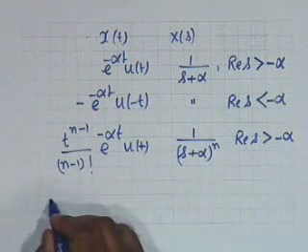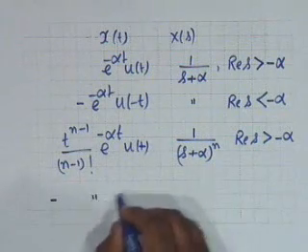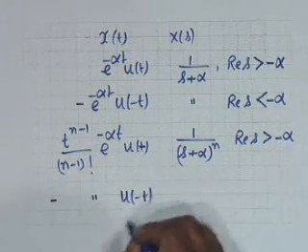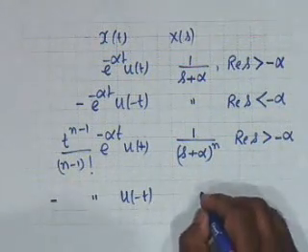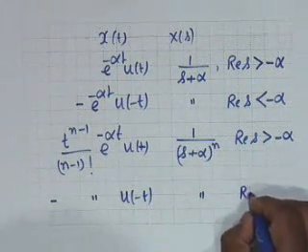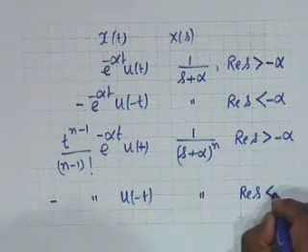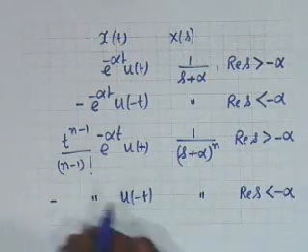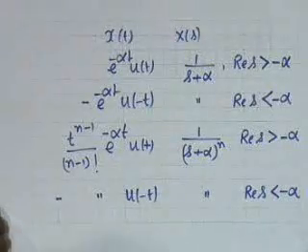And in a similar manner, if I attach a negative sign and instead of u of t I use u of minus t, the Laplace transform remains the same, but the ROC changes to real s less than minus alpha. All right. Then we take, am I going too fast? A bit. All right. Have you been able to take this down?